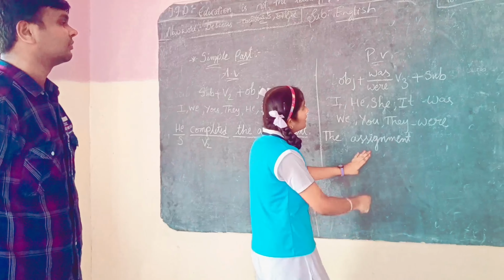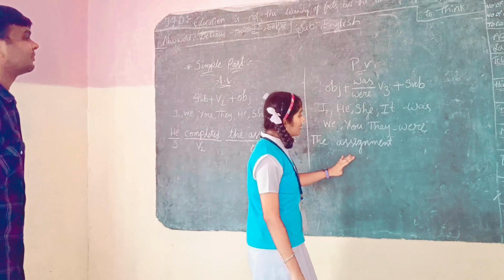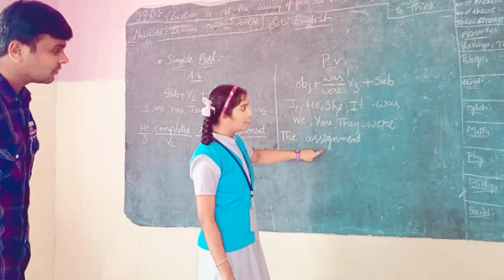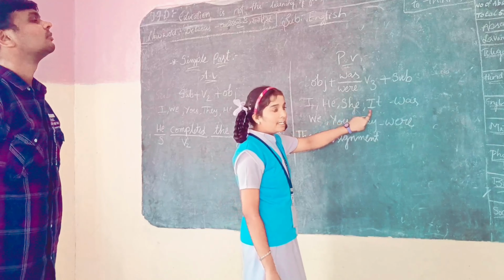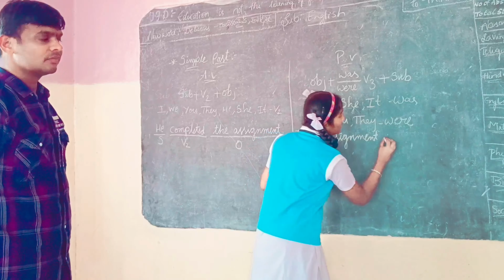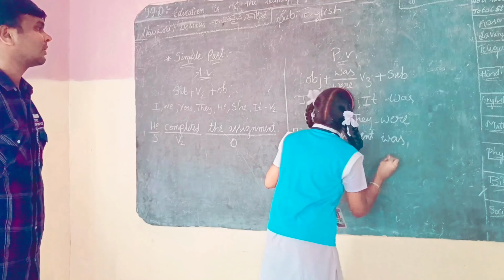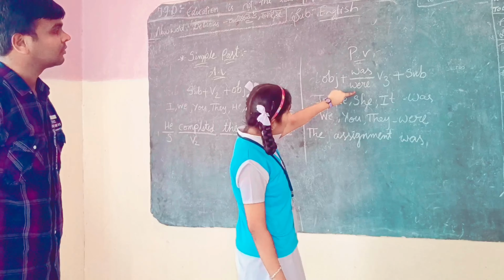The assignment. Now we have to write was/were, but the assignment is considered as a thing. So it is called it. For it we write was. So we will write here was. The assignment was, object and was.